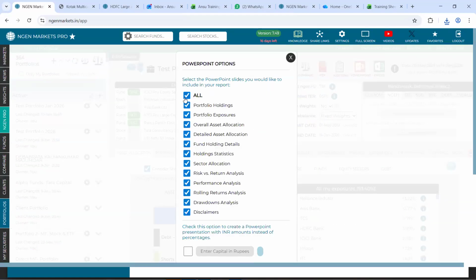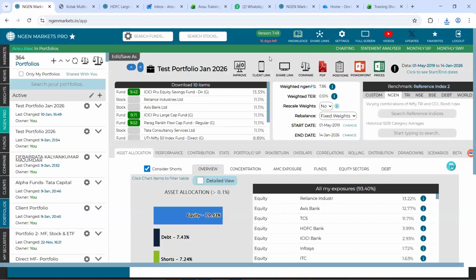So, right here, you can see you get the option to select. This is there on a portfolio level. We can work on it and see if we could bring it to a single fund level as well.